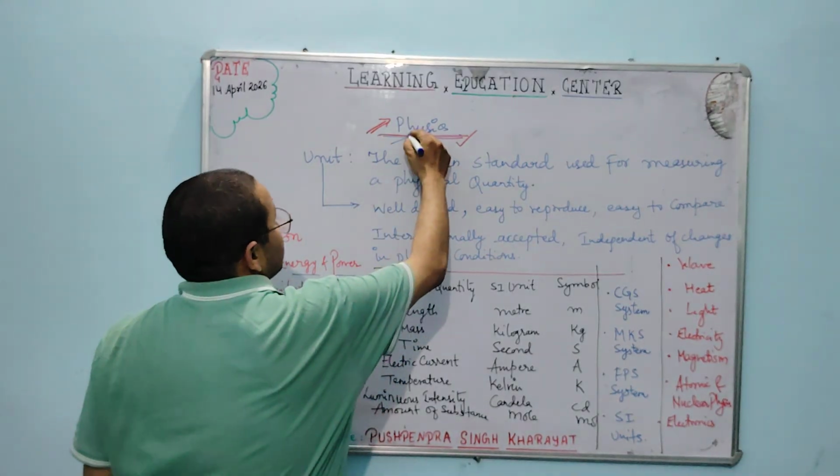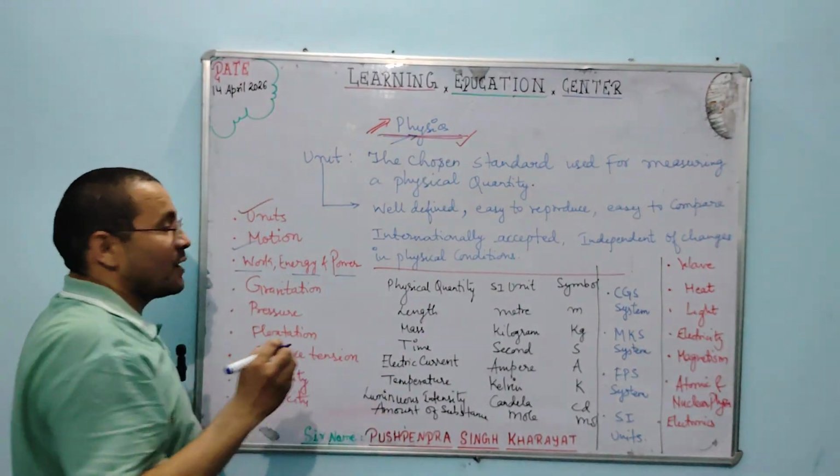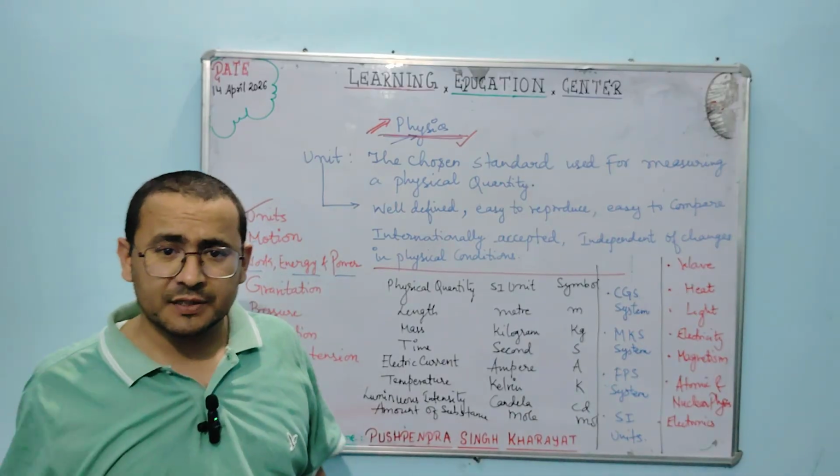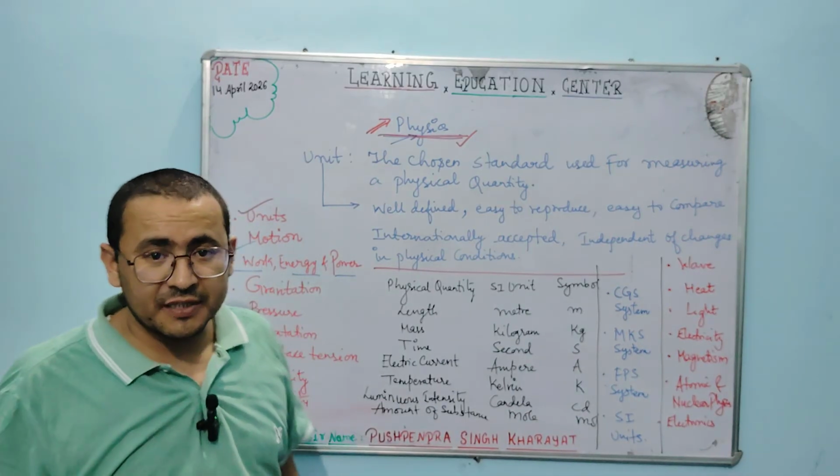If we study physics, we will come to know some topics after studying this course. What is the course outcome?